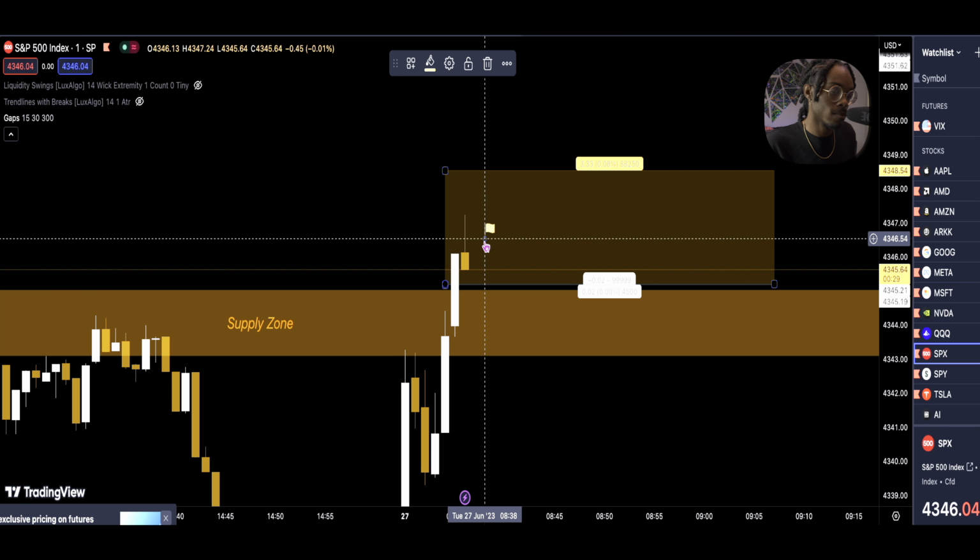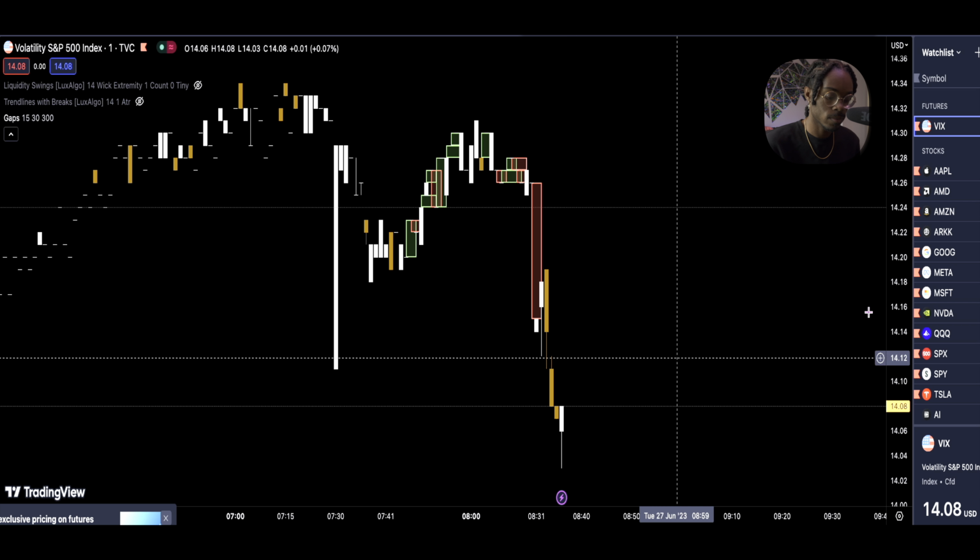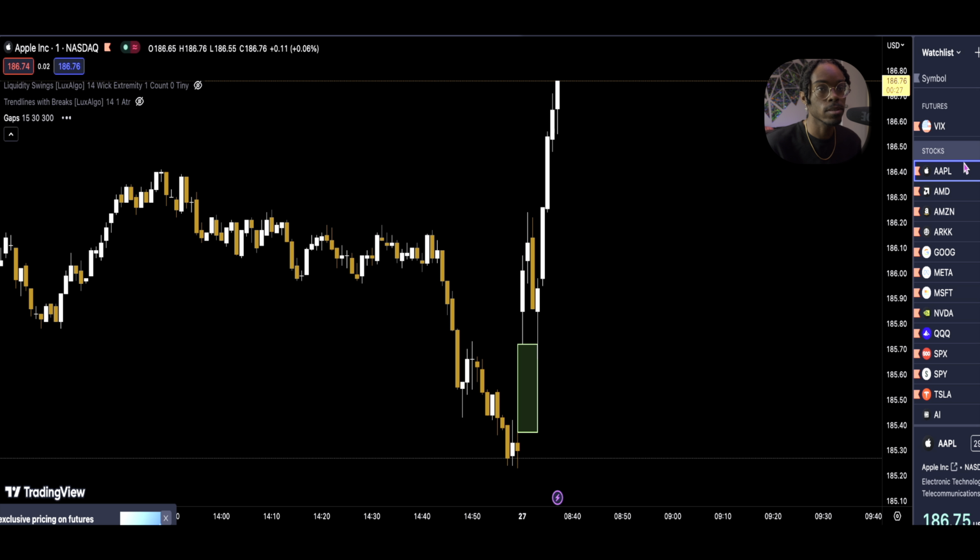5.72. So in situations like that, I always round down, so I'll put my sale at 5.7. A little more than 9%, I believe. Now VIX is still down. We got a little candle right there, but Apple is going up.